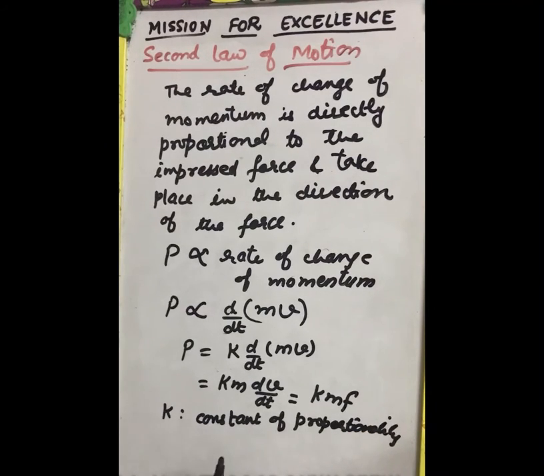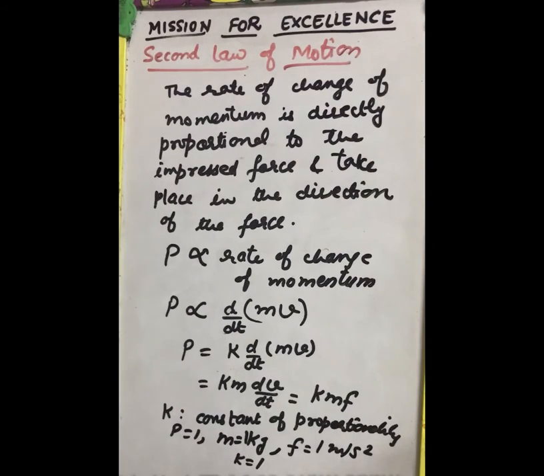Its unit is k. So let us find out the unit of k. When the momentum p is equal to 1, mass is 1 kilogram, and acceleration is 1 meter per second square, and momentum is 1 kilogram meter per second, then the value of k will be equal to 1.